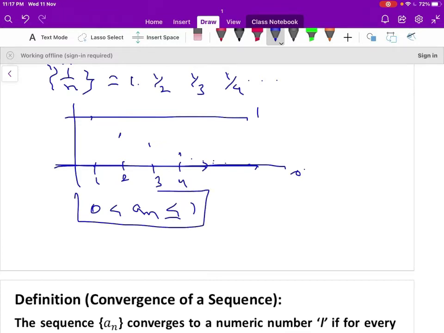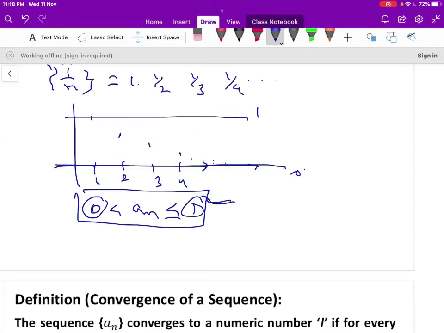So 1 is the upper bound of the sequence a_n and 0 is the lower bound of the sequence. And no such upper bound exists less than 1. Therefore 1 is the LUB of the sequence a_n and 0 is the GLB of the sequence a_n.